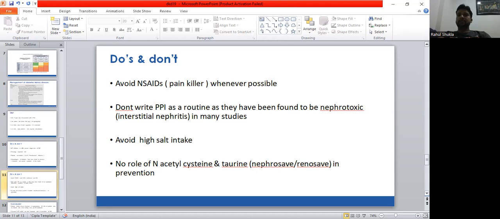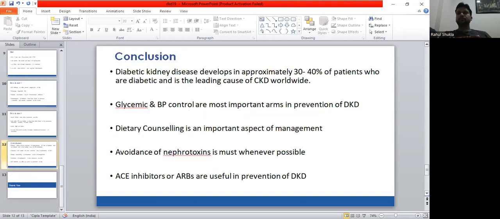A few people use N-acetylcysteine and taurine for prevention of diabetic kidney disease, but nowadays data are available that these drugs are not very useful. So to conclude, we can say that diabetic kidney disease develops in around 30 to 40% of patients with diabetes and is a leading cause of CKD worldwide.